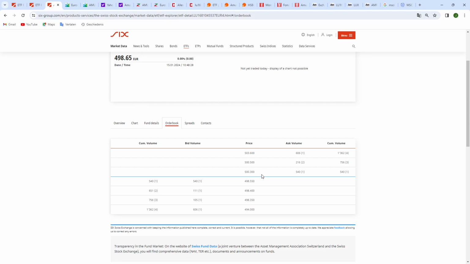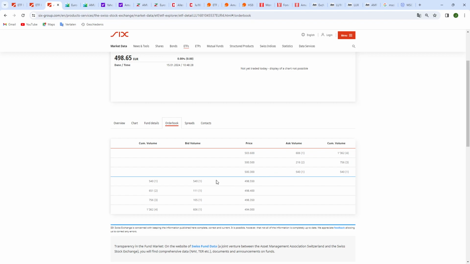1.75 is momentarily the spread between the two, and it's only one that's being bid for 540 pieces. So that's probably a market maker, because for a person buying it, that's quite a huge number. And you can also see 540 and 540 here.